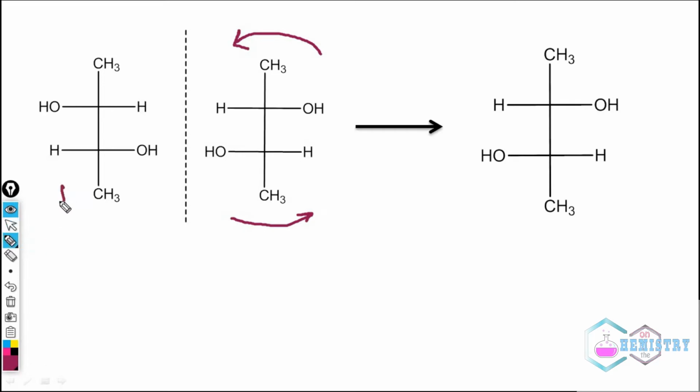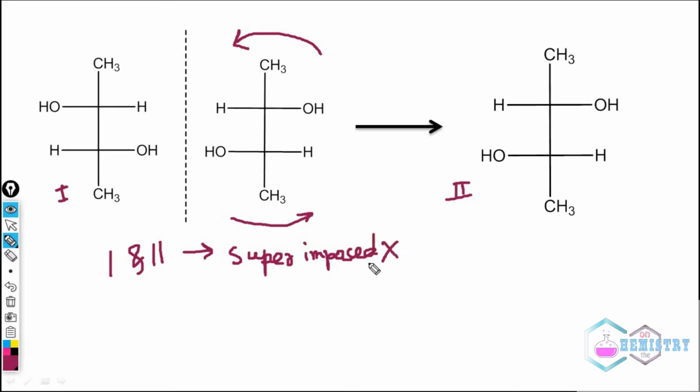That means we can say if this is 1 and this is 2, so 1 and 2 are mirror images obviously, but not superimposable. They cannot be superimposed, so they are not superimposable, but they are mirror images. That means non-superimposable mirror images are enantiomers.